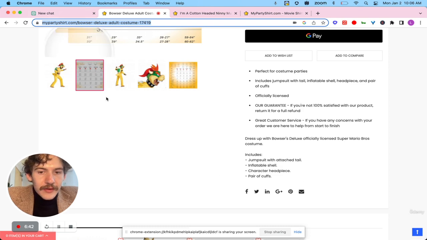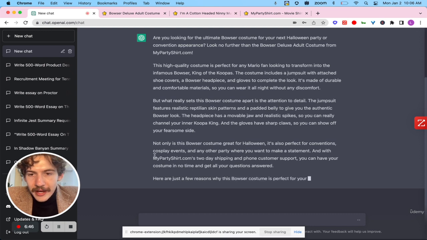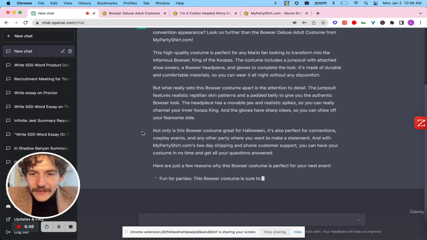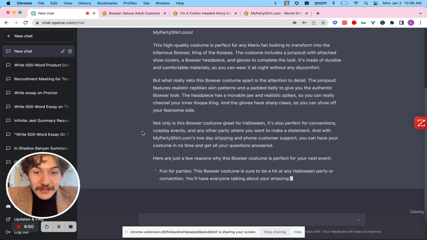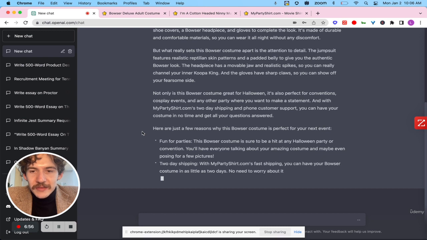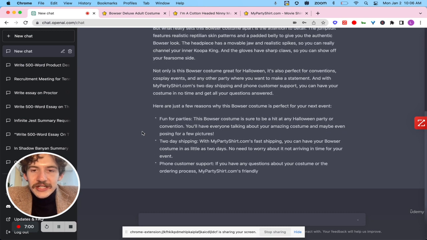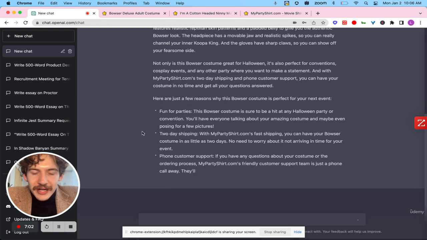And put it right out. Perfect. "Not only is the Bowser costume great for Halloween, it's also perfect for conventions, cosplay events, and any other party where you want to make a statement. And with myparties.com's 2-day shipping and phone customer support, you can have your costume in no time and get all your questions answered. Here are a few reasons why this Bowser costume is perfect for your next event.